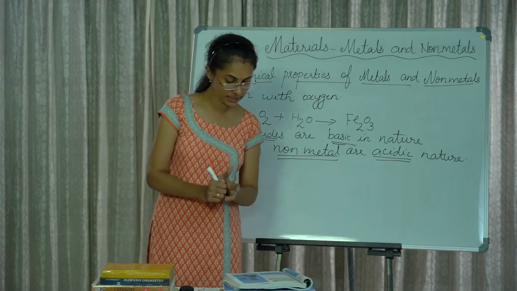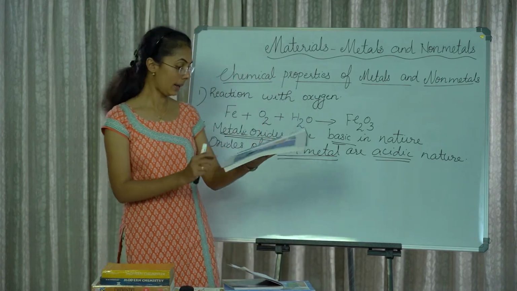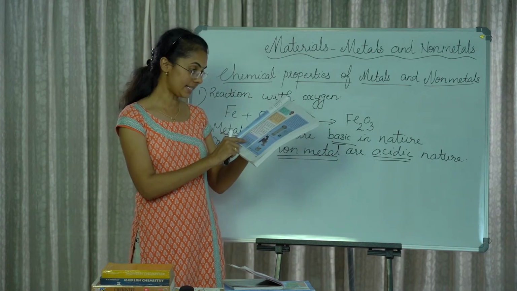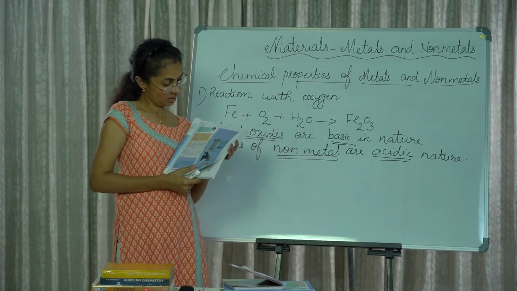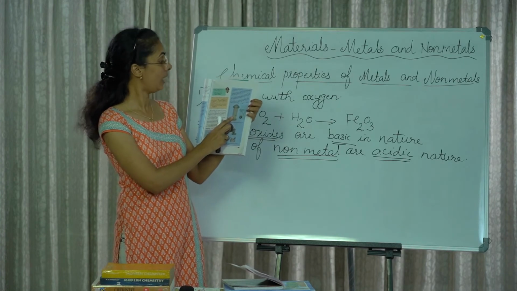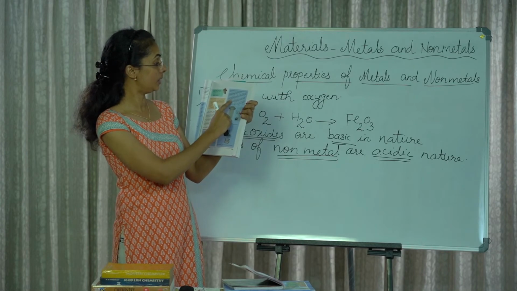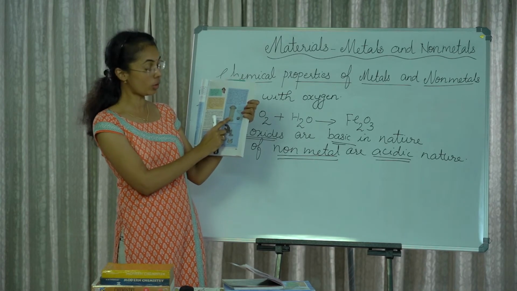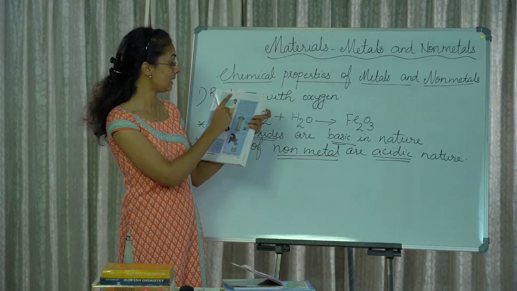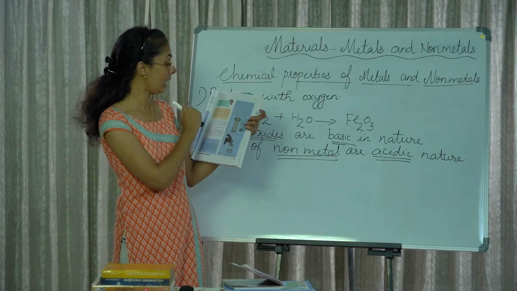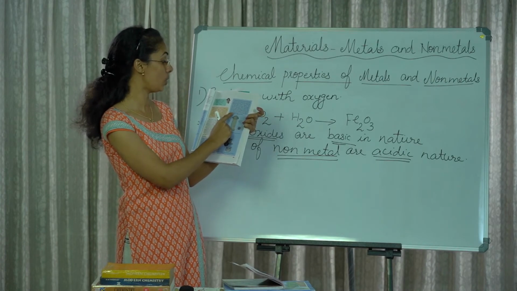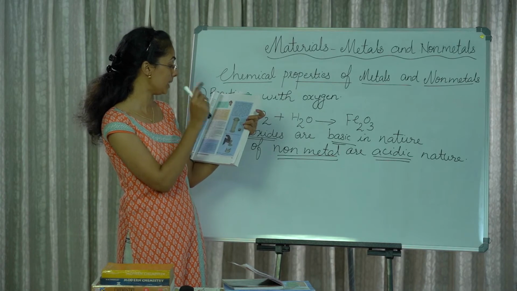Then one experiment. Take a small amount of sulfur in a deflagrating spoon and heat it. Then sulfur starts burning. Remove that spoon, add a small quantity of water to it, then replace the lid and shake the tumbler well. Check the solution with the red and blue litmus papers.